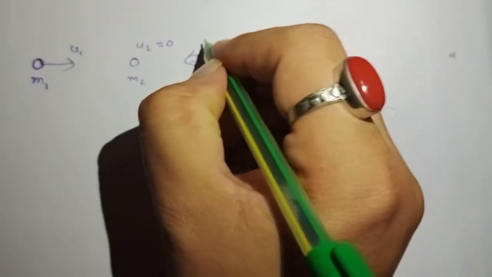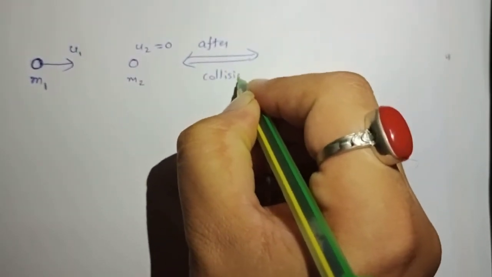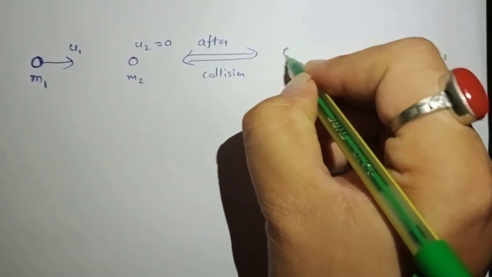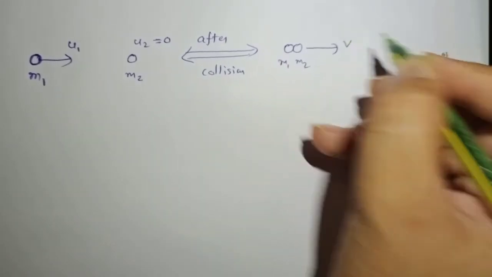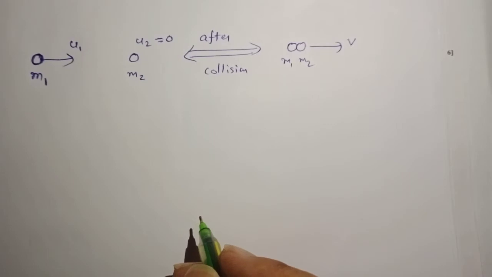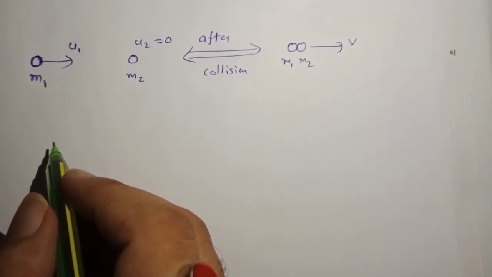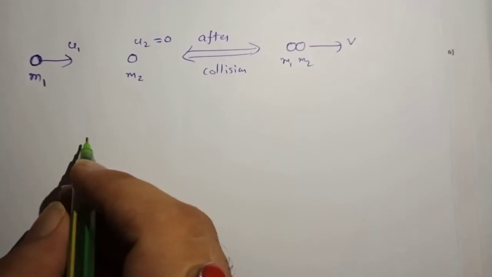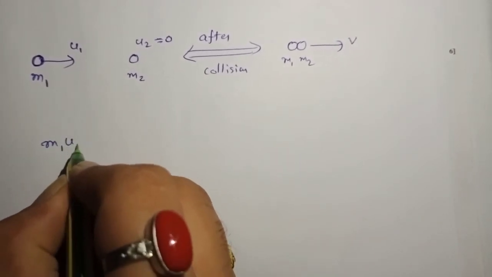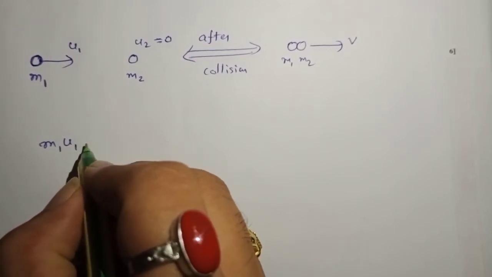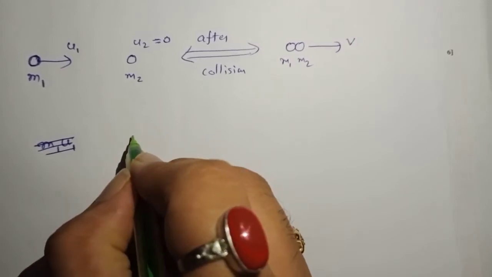After collision, m1 and m2 stick together and move with a common velocity v. Now I'll use the equation of coefficient of restitution.